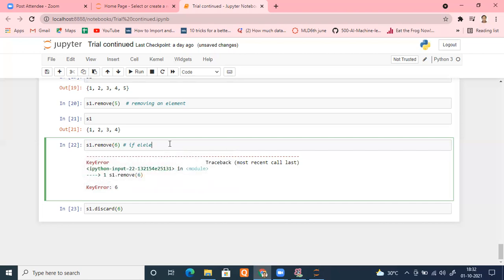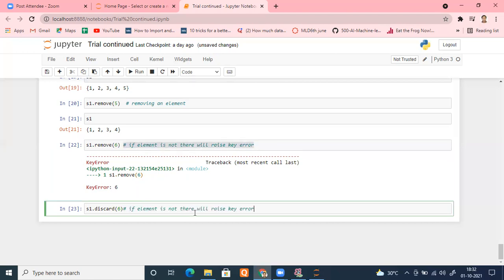So you got, if the element is not there, it will raise a key error. Okay. And what will happen in case of discard? It will not do anything. That's it. Okay, so moving ahead.